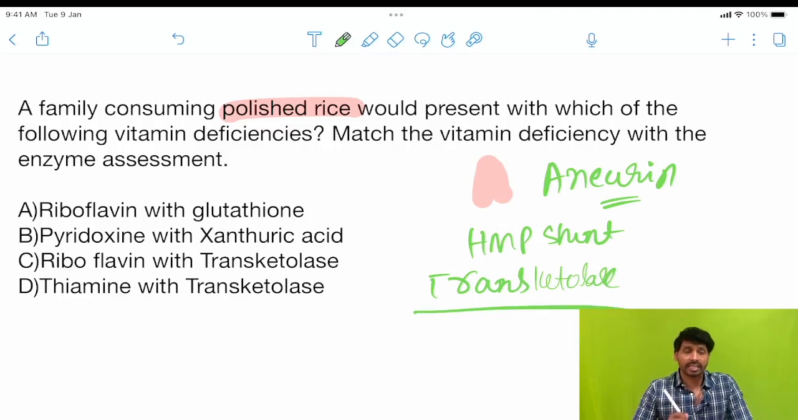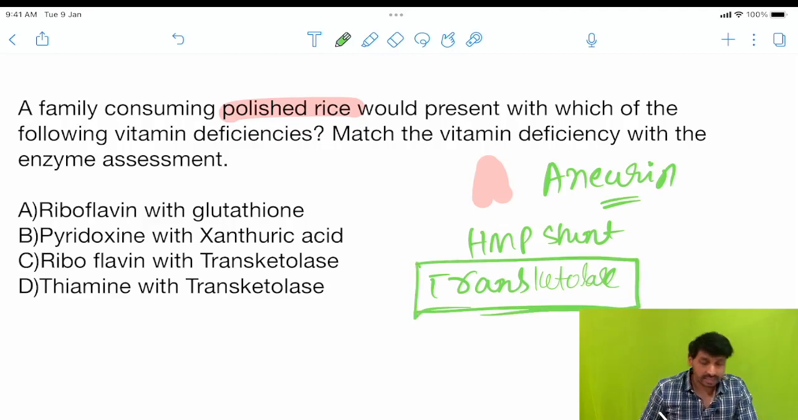Transketolase is the enzyme which requires thiamine. So, by seeing the level of this enzyme we can assess the deficiency of thiamine. So, the correct option is D, thiamine with transketolase, and there are other options like riboflavin with glutathione reductase.